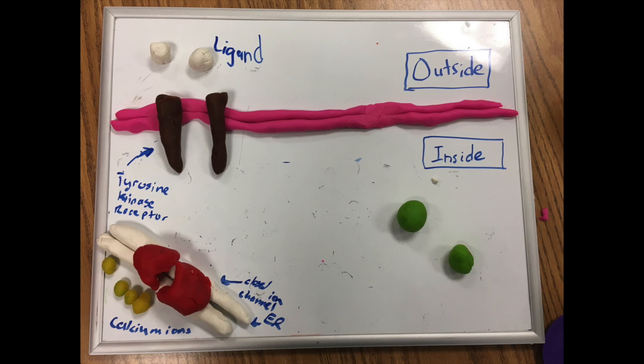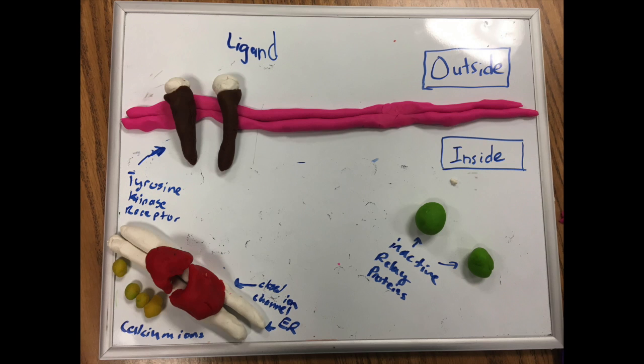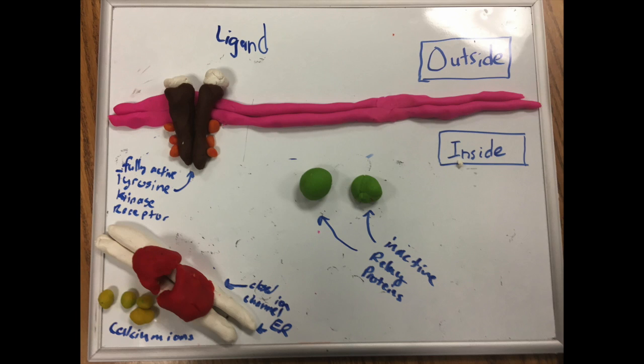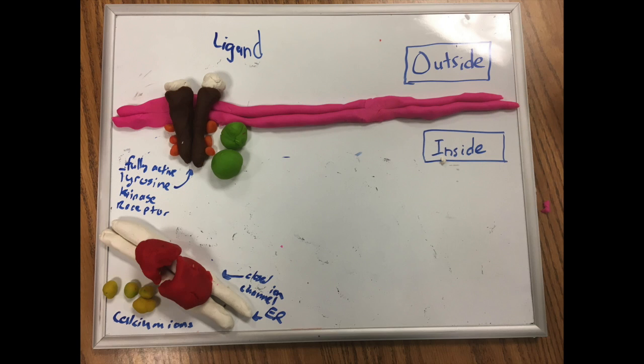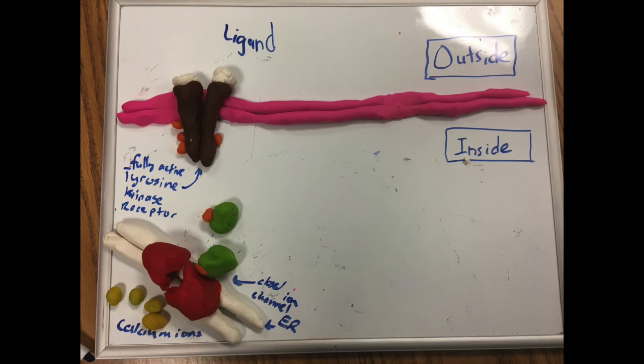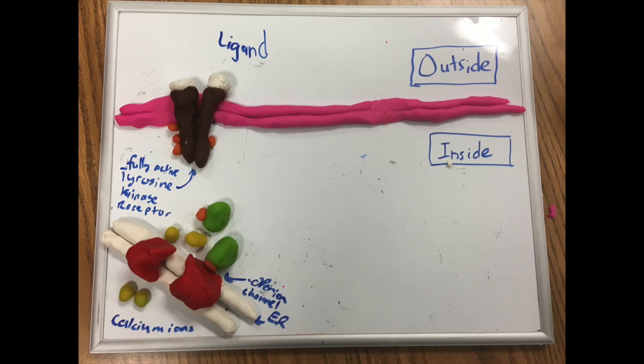Two ligands come down and attach themselves to the tyrosine kinase receptors, which then come together to form a dimer. Six ATP have a phosphate broken off and put on all six of the tyrosines. The active relay proteins come and pick the phosphates up and take them down to the endoplasmic reticulum's closed ion channel, which it activates, letting the channel open and the ions flow out.